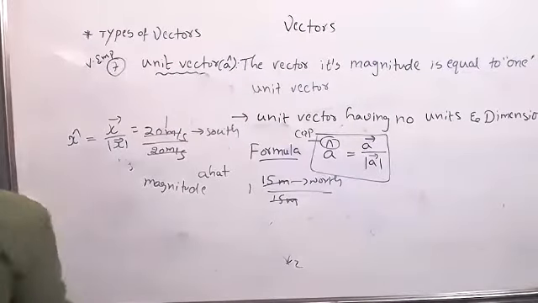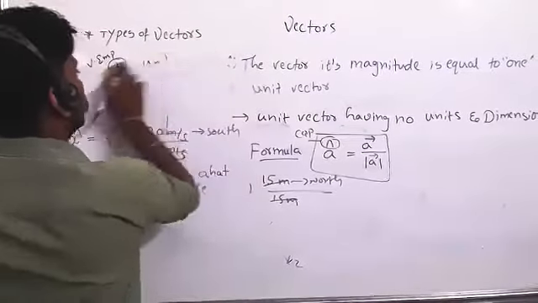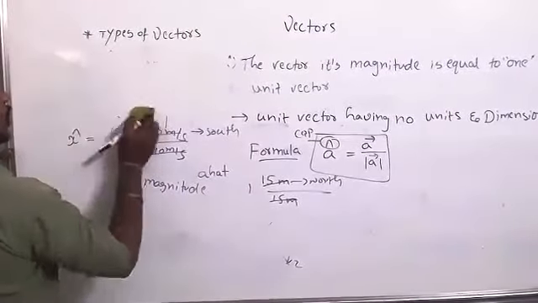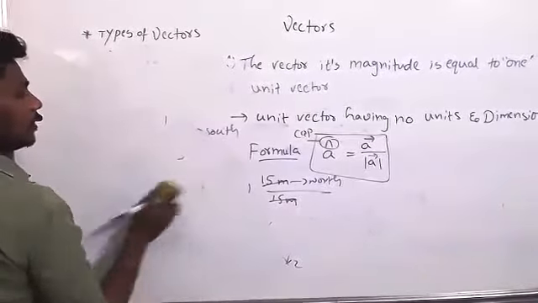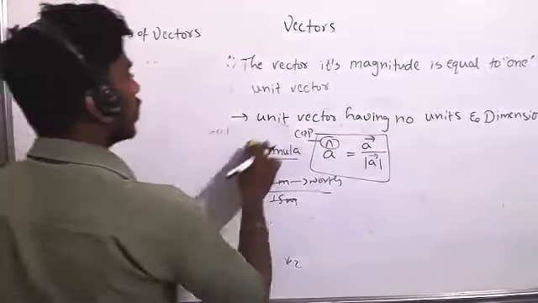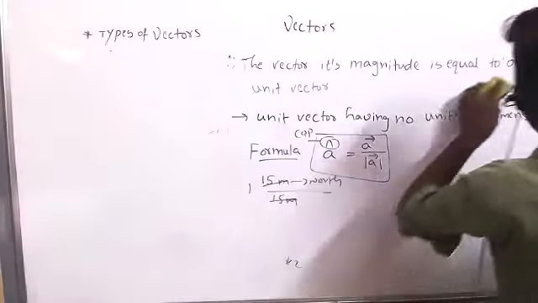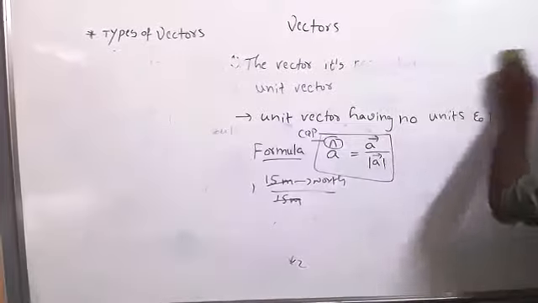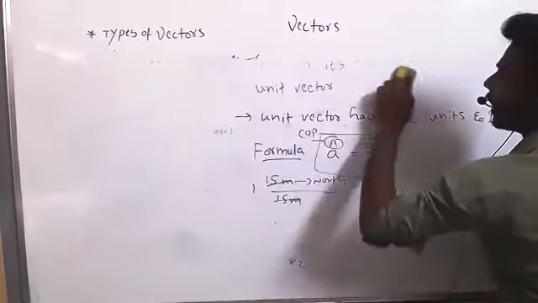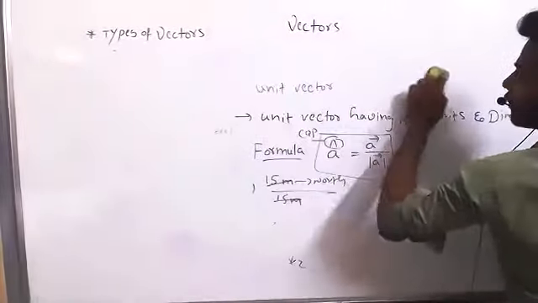What is the use of the unit vector? To find directions. It will give the direction. And if you multiply any scalar with a unit vector, what will happen? It turns into a vector. Magnitude remains the same.